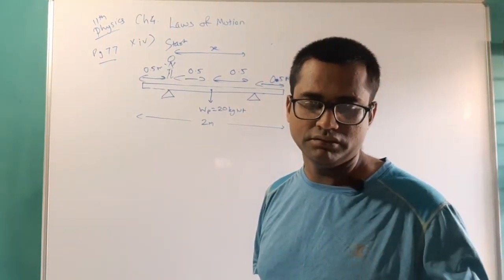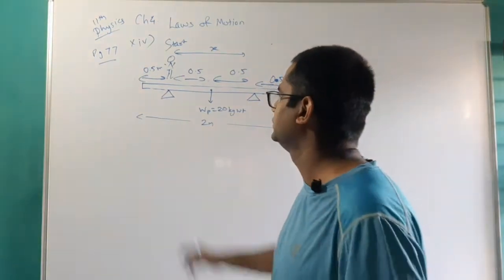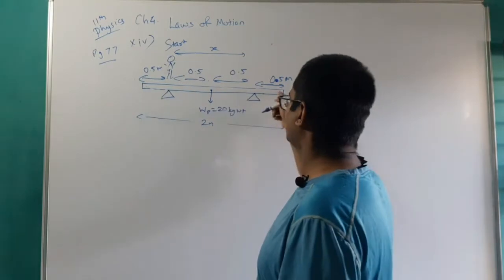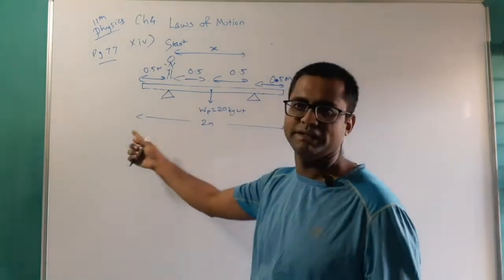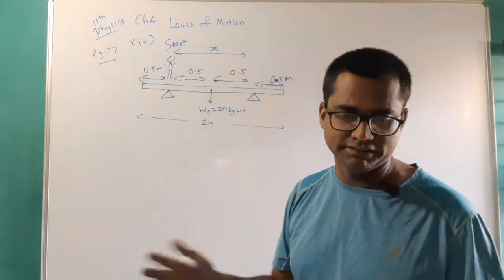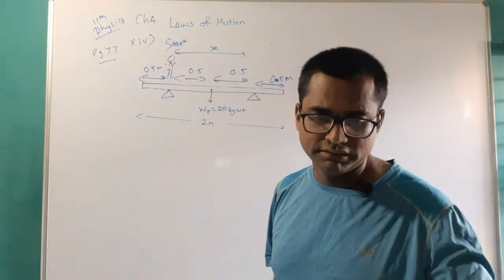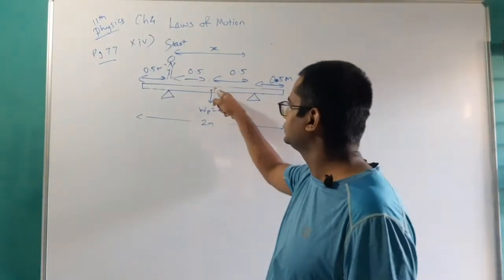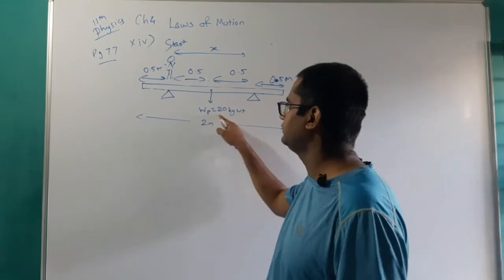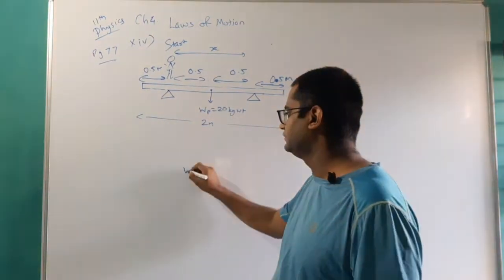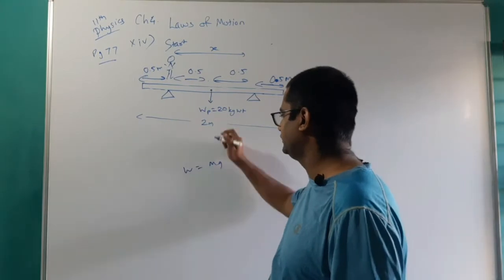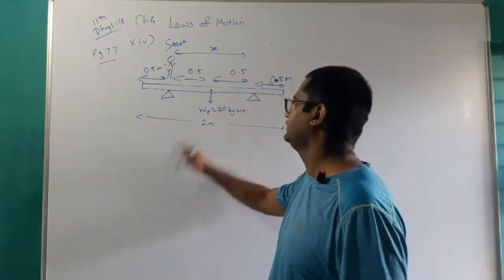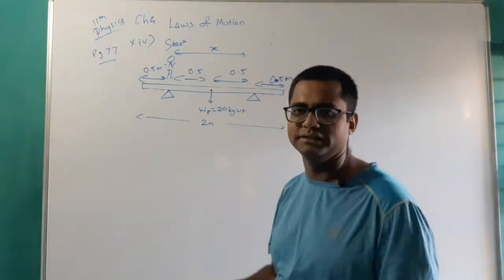A 2-meter long wooden plank of mass 20 kilogram. Look at this. This horizontal box is our wooden plank, and it is of length 2 meter as far as the given data is concerned, and its mass is 20 kilograms. Let us say this is its center of gravity, so the weight will be 20 kilogram weight. We know that weight is mg, and if we want to write this weight in terms of kilogram weight, then we don't write this g. So this will be 20 kg weight. This kg weight is a unit of force.